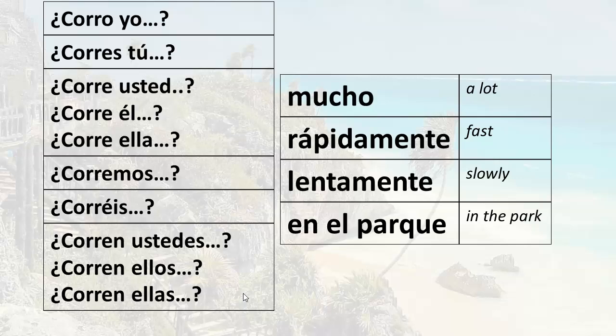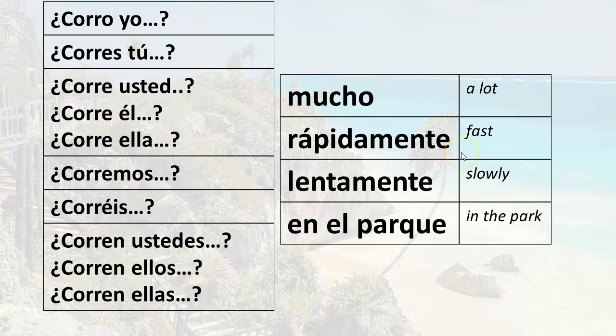Do they run? So it's pretty much that simple. If you want to ask questions, for example, if I want to say, do you run a lot? You could say, ¿corres tú mucho? Or remember, you can leave out the tú because it's not necessary. You can just say, ¿corres mucho? Do you run a lot?